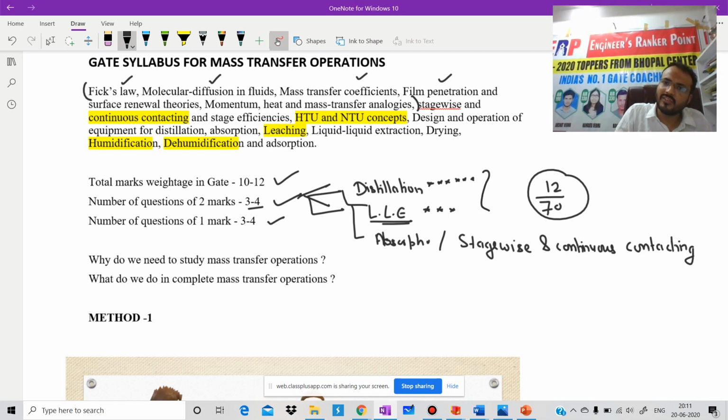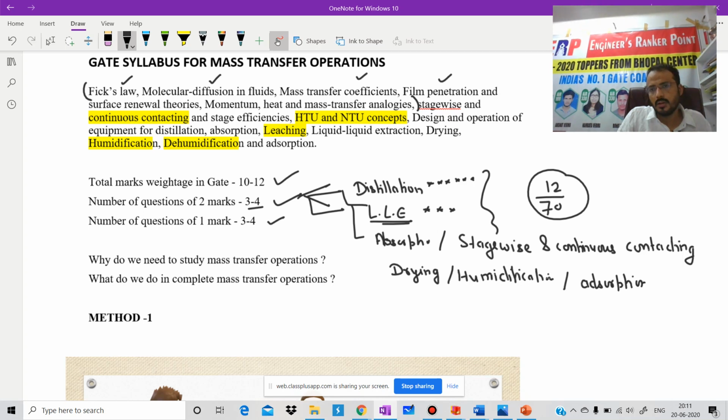After that, these three are very fixed concepts. You will get a 2 marks question from them each and every year. Some concepts are like that: if IITs asked a question this year, then they will ask again after 2 to 3 years. Such type of concepts are drying, which is also a very simple concept, humidification, dehumidification, and adsorption. Maybe 1 year from this one, 1 year from that one, they are going to ask such questions from these topics.